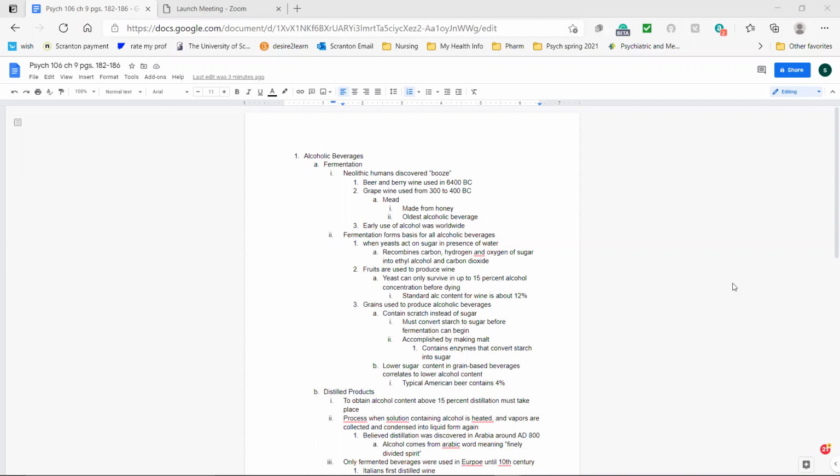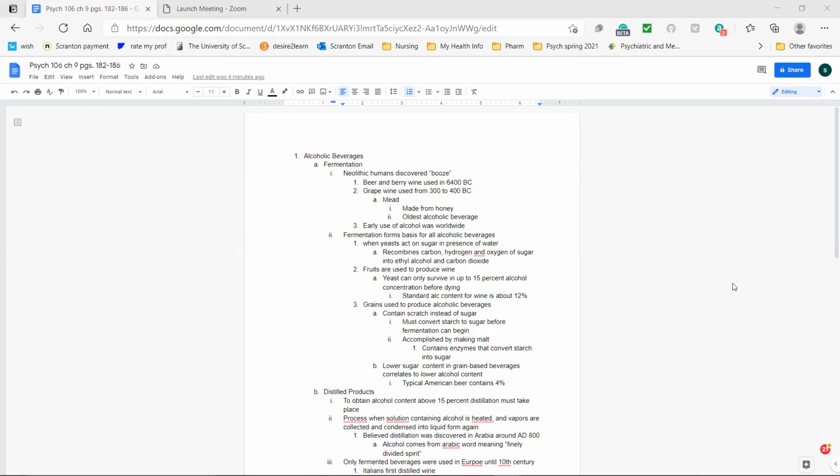This chapter focuses on alcohol, and it started off talking about fermentation. So the Neolithic humans discovered booze. Berry and berry wine was used in about 6400 BC, and then grape wine was used from 300 to 400 BC. They called this mead. So mead was made from honey, and it was also believed to be the oldest alcoholic beverage. Early use of alcohol was worldwide, so it was used everywhere.